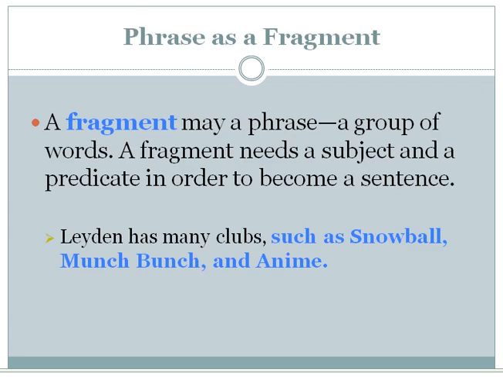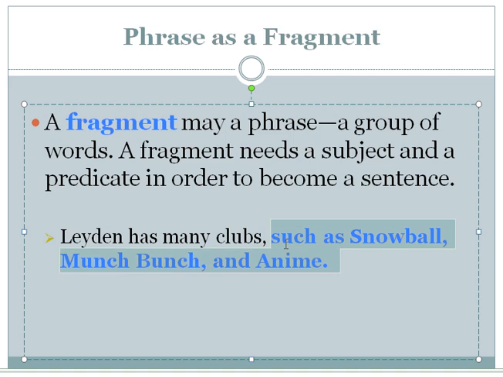A phrase is a fragment. A fragment may be a phrase or a group of words. A fragment needs a subject and a predicate in order to become a sentence. So, on our original fragment, such as snowball, munch bunch, and anime, we can add Leiden has many clubs in order for it to become a sentence. So if we read it again, we read Leiden has many clubs, such as snowball, munch bunch, and anime. Now we have a subject, we have a predicate, and we have a complete thought.